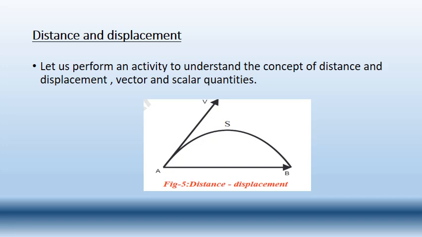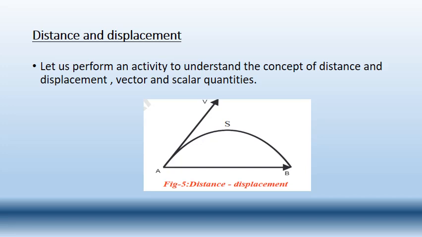So here A and B are two points. Let us say two persons, A and B, and A is throwing a ball to B. How is he throwing? He is throwing the ball at some angle with the floor. Instead of throwing the ball parallel to the floor, he has thrown the ball at some angle.